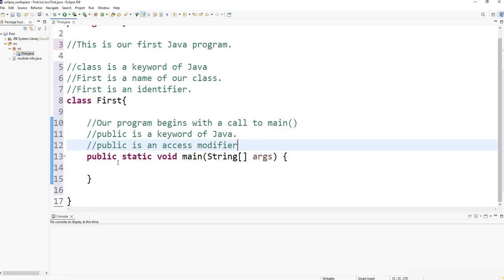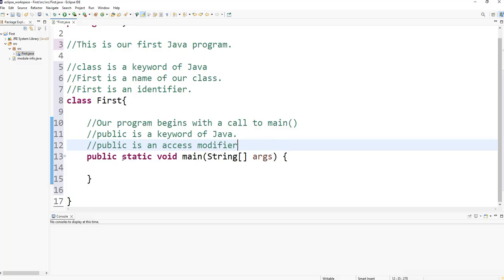Opposite to public is private. It is also an access modifier. If some member of the class is preceded by private, this means that this member can't be accessed by outside code.